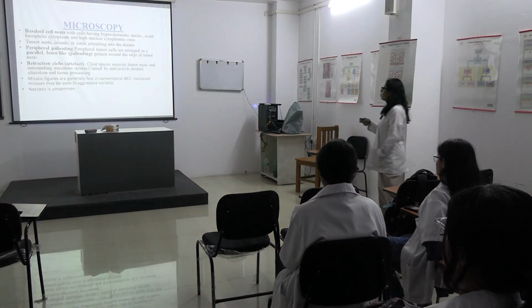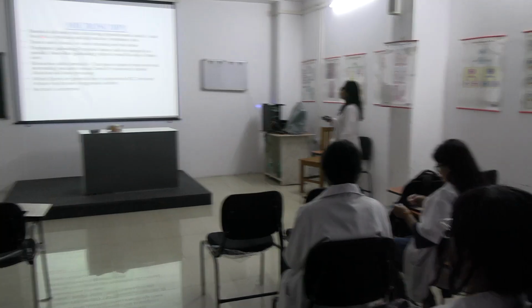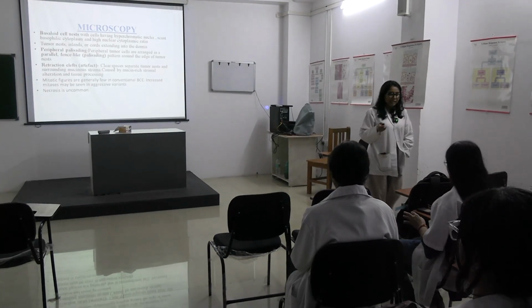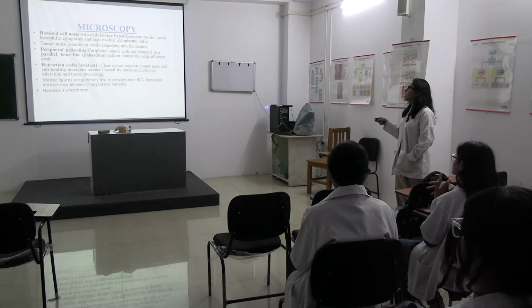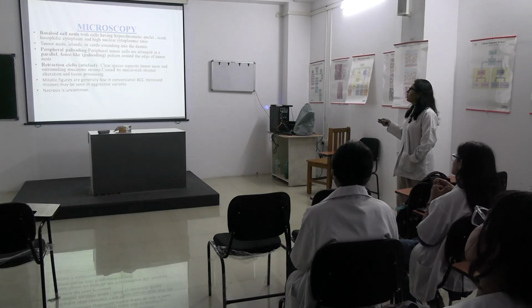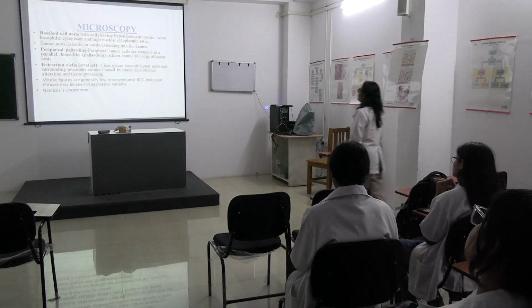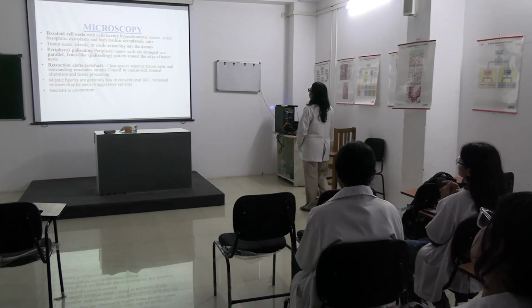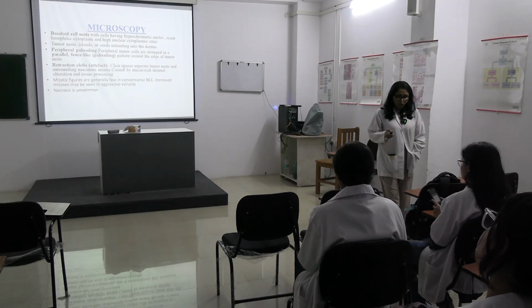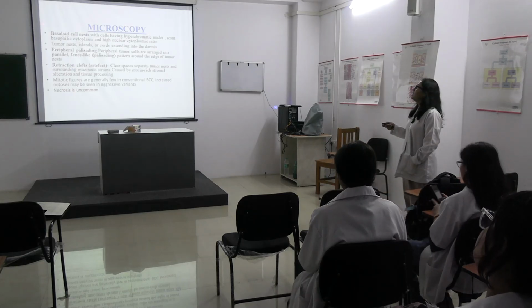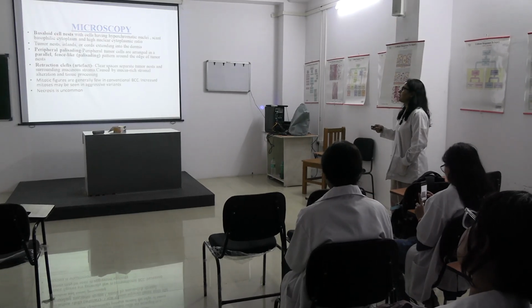Okay, now coming to the most important part, the microscopy. What are these cells? These tumor cells are present in nests, okay, basaloid cell nests with cells having hyperchromatic nuclei, scant basophilic cytoplasm and high nuclear to cytoplasmic ratio, okay. So, these are very important, this word basaloid cell nests.